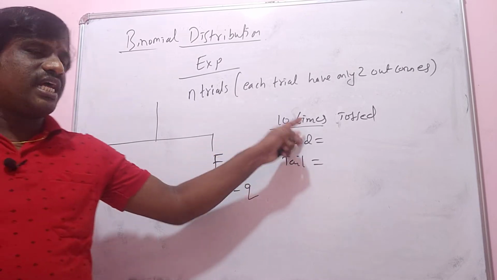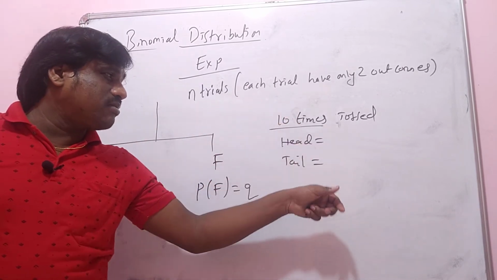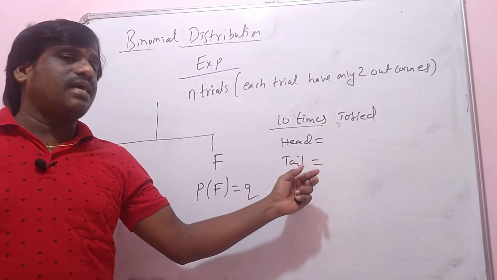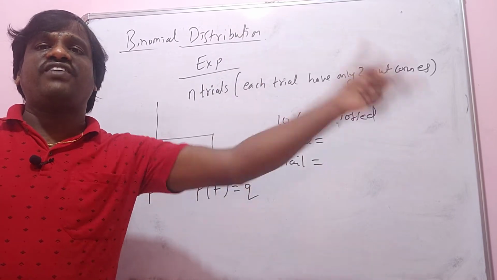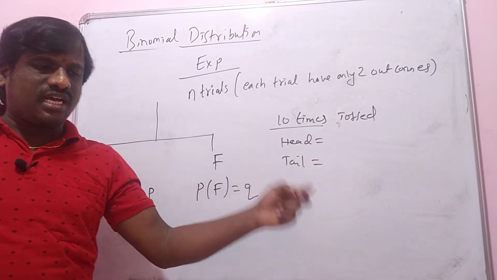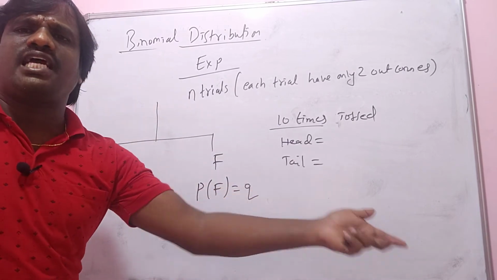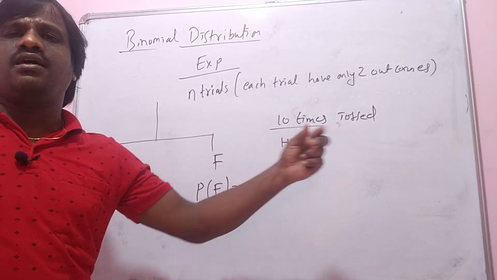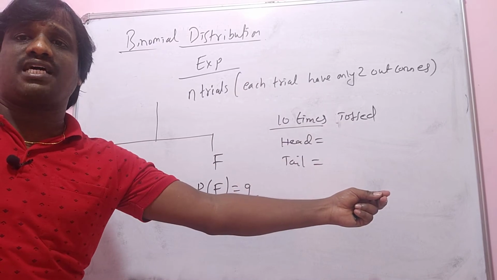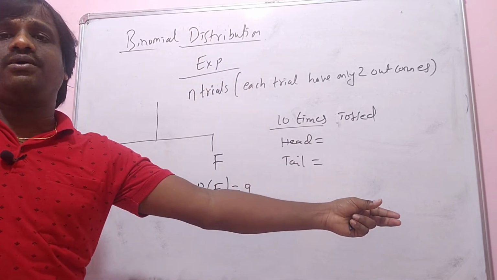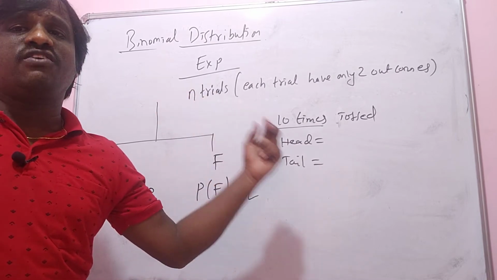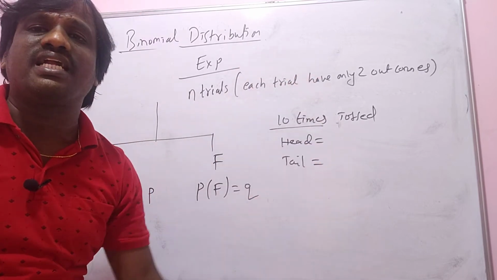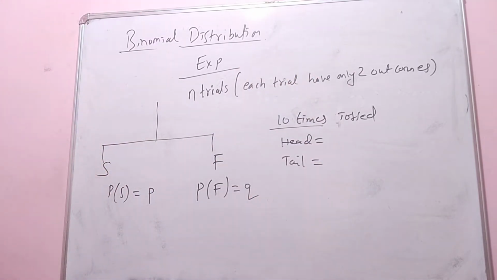So if I toss a coin 10 times, how many times do I get head, meaning how many times do I get a success? How many times do I get a tail, meaning how many times do I get a failure? It may be that all 10 times I got head, meaning all 10 times I got a success. Maybe 5 times I got head and 5 times I got tail, meaning 5 successes and 5 failures. If you want to know the failure and success parts of any experiment, we use Bernoulli trials.